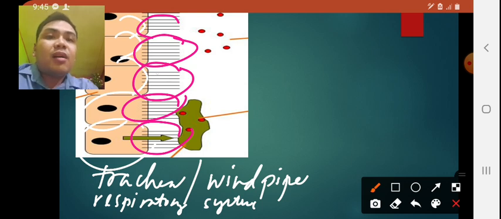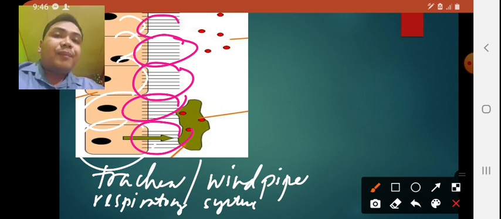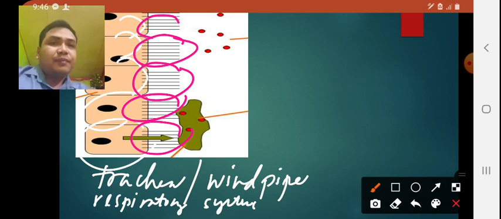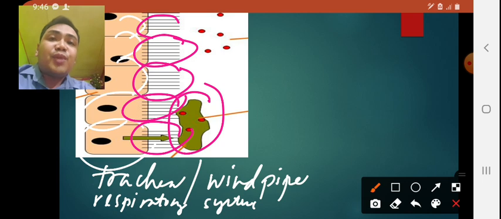Okay, so these are the cilia, the thread-like structures. So therefore, the linings of the trachea consist of cells in which these cells consist of cilia. And what's the main purpose of cilia with regards to the cells that can be found along the wall of the trachea? So as you notice, this object refers to the mucus.